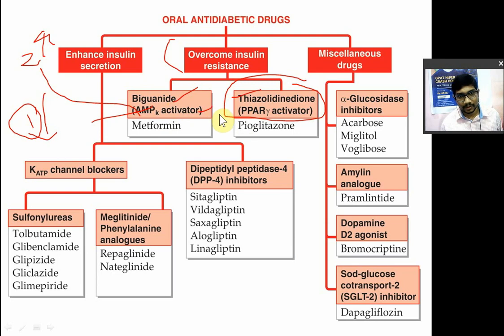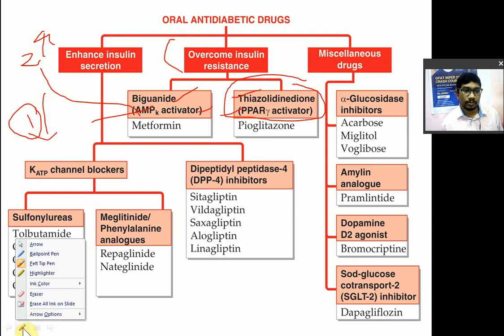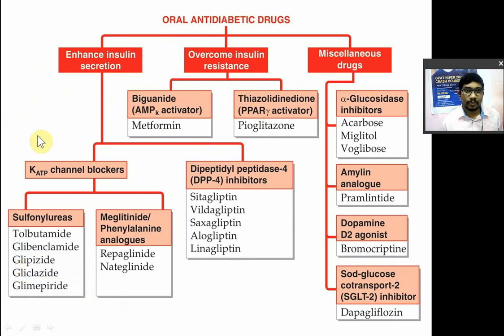Now its mechanism is AMPK activator and again PPAR gamma activator. Thiazolidinediones are PPAR gamma activators. So what is PPAR gamma? Look at its full form and its role is important. If you know the full form and the role, you will understand the mechanism of the drug. When I talk about the mechanism later, you will already know it, so that's why I am explaining this. PPAR gamma means: P for peroxisome, P for proliferator, A for activated, R for receptor, gamma receptor.